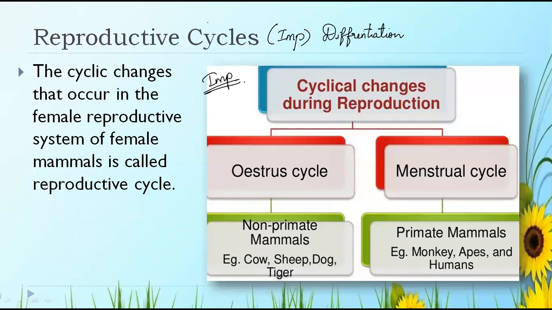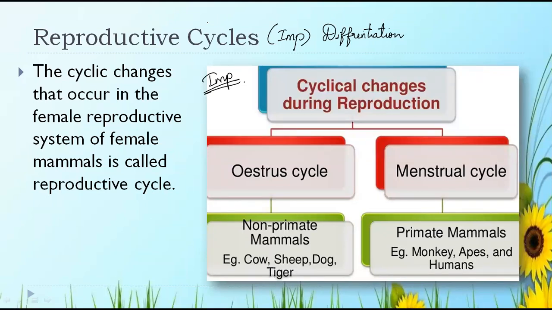Now, why does this endometrium wall break? The endometrium wall is formed in the span of 29 days to carry a baby.